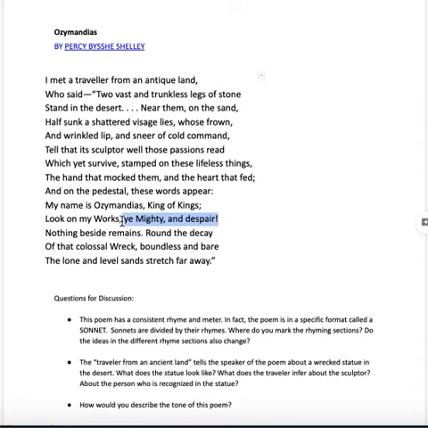There's a huge irony here. Ozymandias said something that he thought would mean this is so impressive that you should despair when you look on it, when in fact now we can look on it and say, you know what will make the mighty despair is the idea that try as you might to make something that lasts forever, you'll never be able to achieve it. It can't be done. So, the traveler has this beautiful picture of irony to share with everybody.